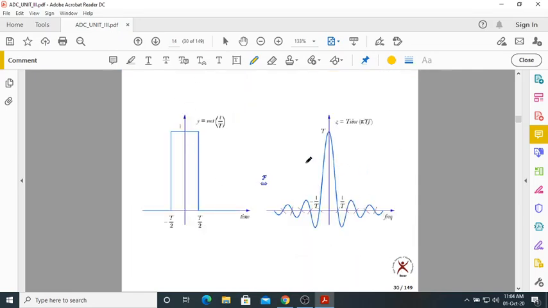Now let us analyze everything in the time domain. This is a low pass filter, which will be just like a rectangle. You know already that a rectangle in the time domain becomes a sinc in the frequency domain. These are some of the standard Fourier transform pairs. So a rectangle in the time domain gives a sinc in the frequency domain, and vice versa. Here, rect of t by capital T corresponds to T sinc of pi f T. These are the standard Fourier transform pairs. You must know this; I think you know this.